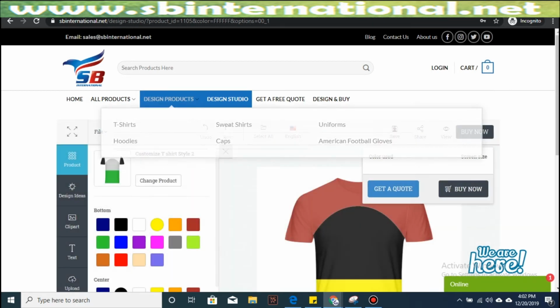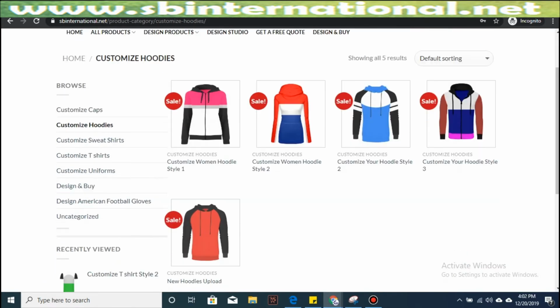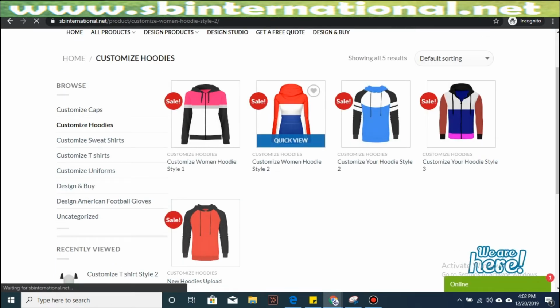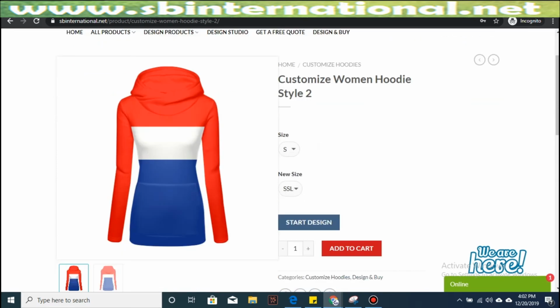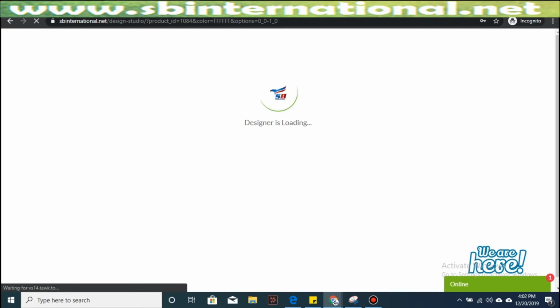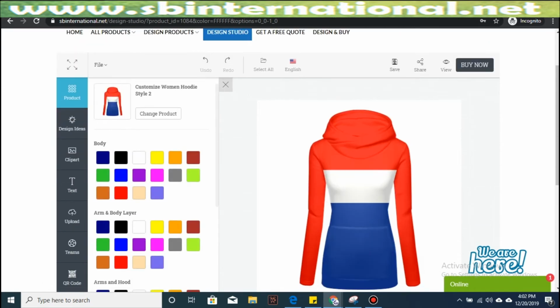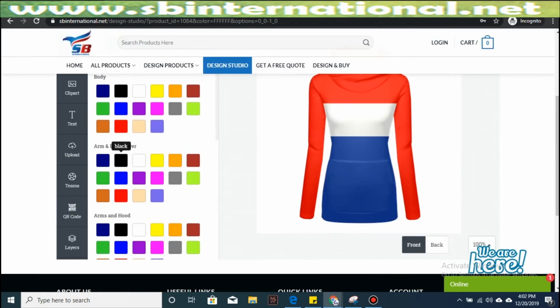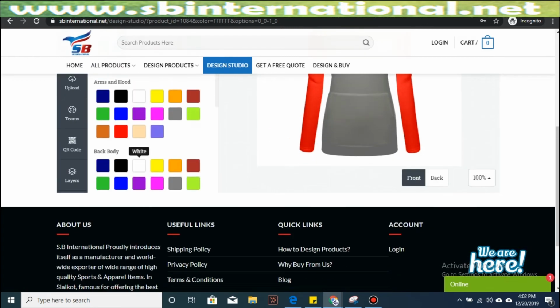Now I'm going to move my mouse cursor to Design Products tab on the website. It will give me the options to choose the product that I want to design. And I'll go ahead and click Hoodies. Selected one of the hoodie designs, clicked on Start Design. Again, I'm going to click on that E button on the left top corner. It will give me a better view. You can see that it shows the option of back also to design.